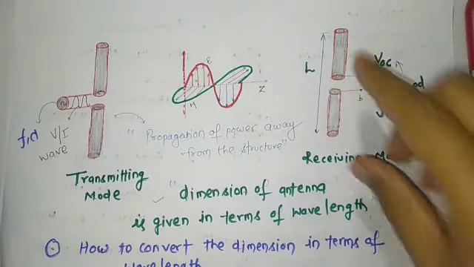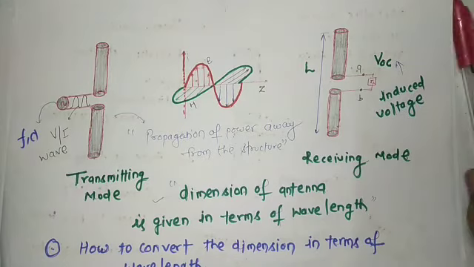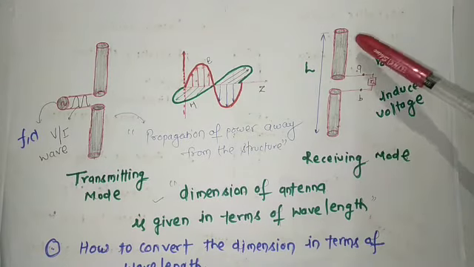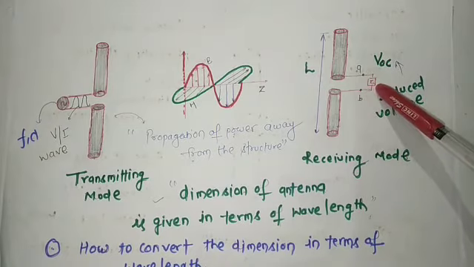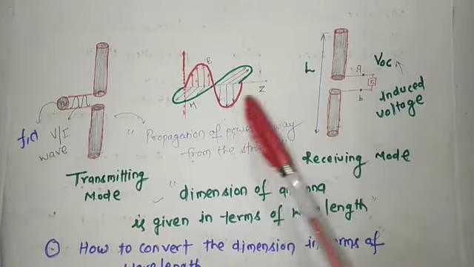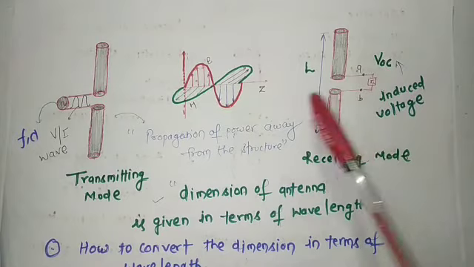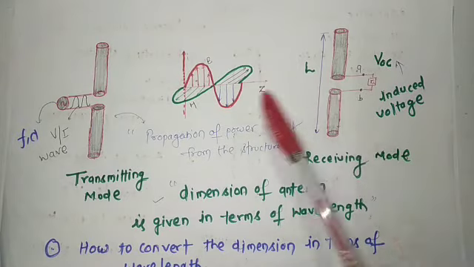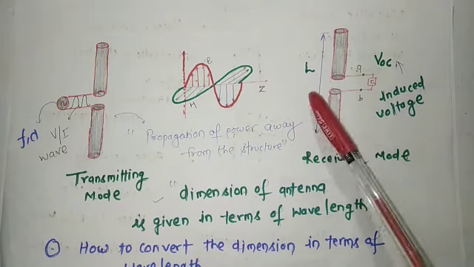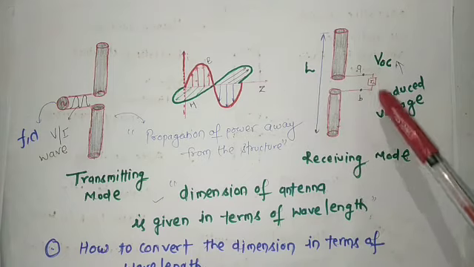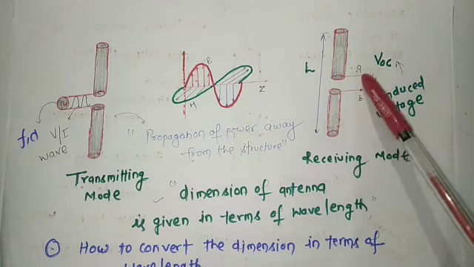Okay, let's see here at the right hand side, there is the same structure, and it is connected with some load. Whenever these electromagnetic waves impinge on this structure, then voltage is induced on the terminal of the antenna.